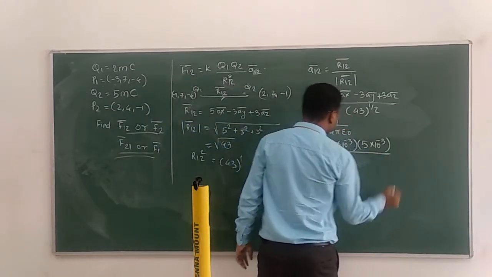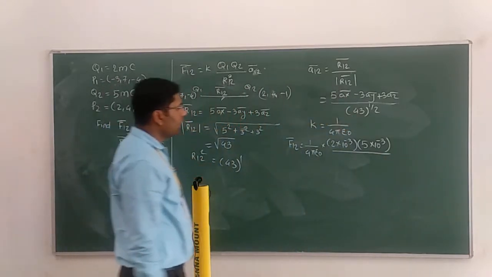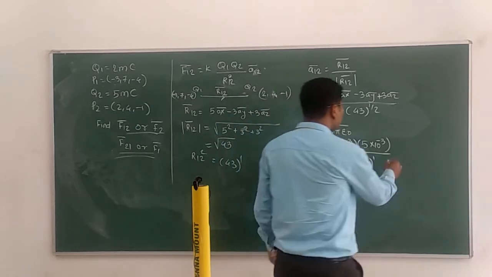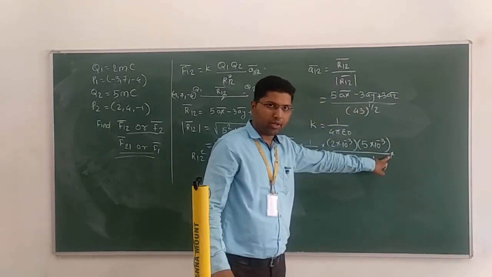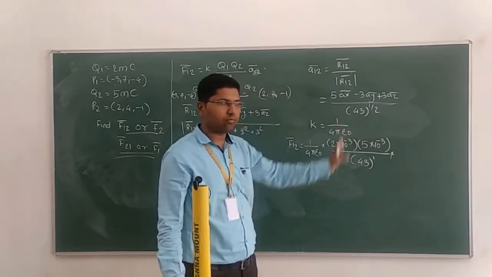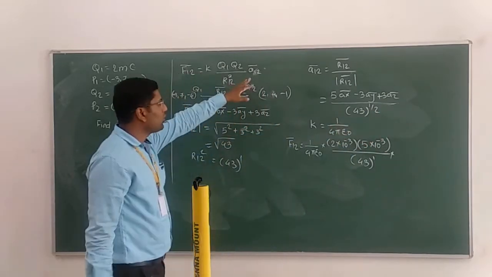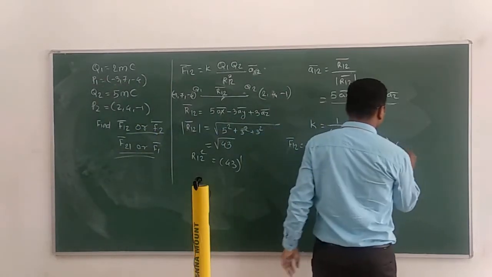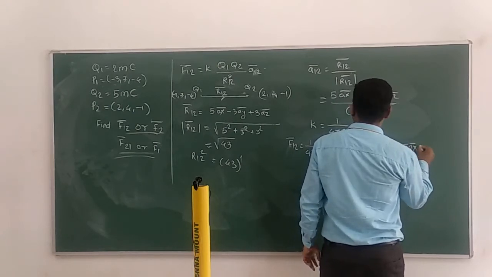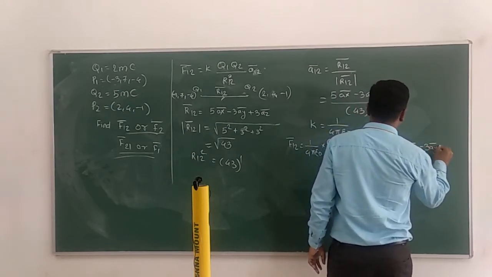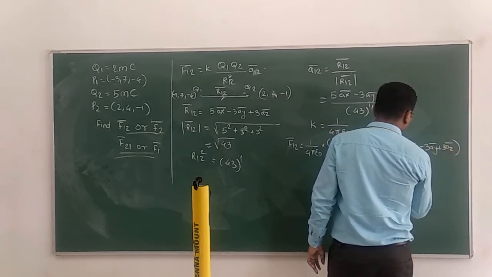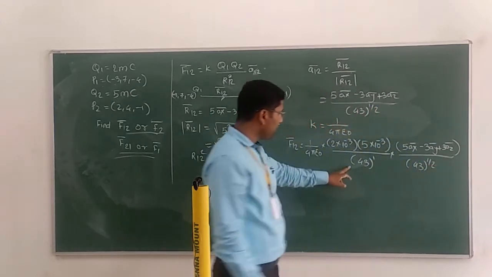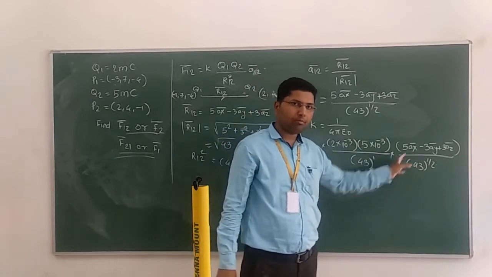What is R12 square? R12 square value is 43 raised to 1, into A12 bar. It is not a cross product, okay? Don't consider this as a cross product, I am just using it for multiplication. What is A12 bar? We have calculated it here: 5 ax bar minus 3 ay bar plus 3 az bar divided by 43 raised to 1 by 2. Now the base is the same, 43, so 1 plus 1 by 2 gives 3 by 2.